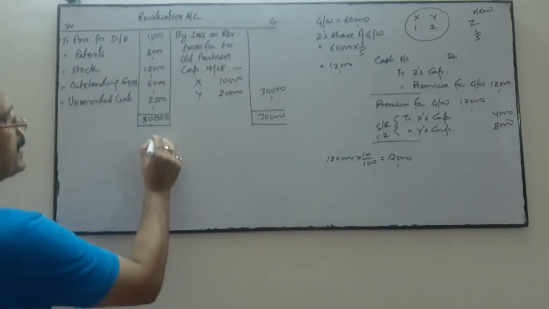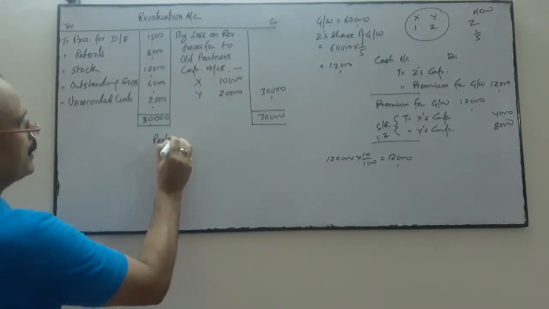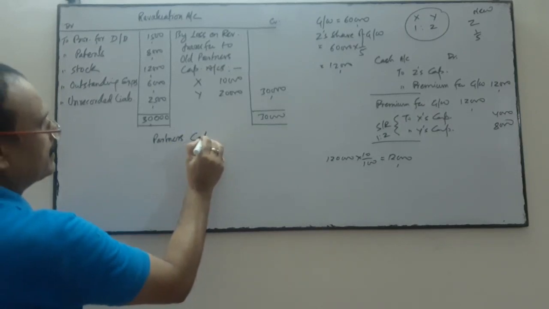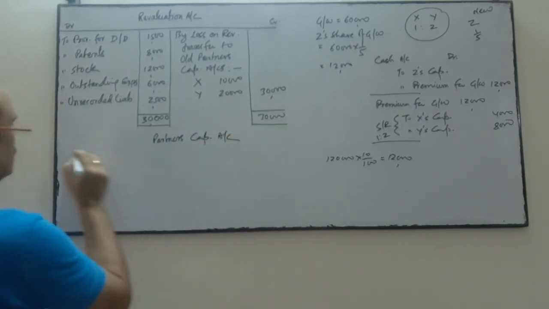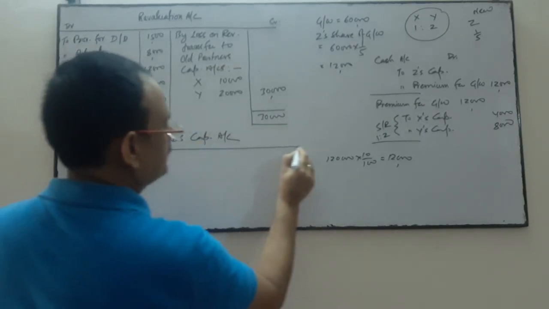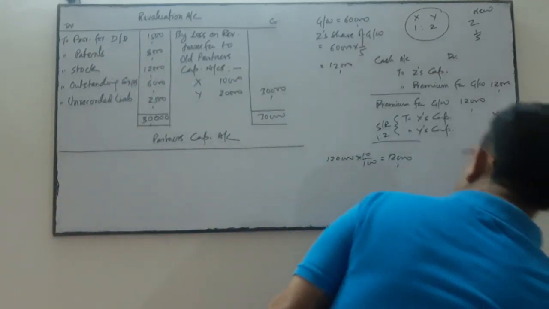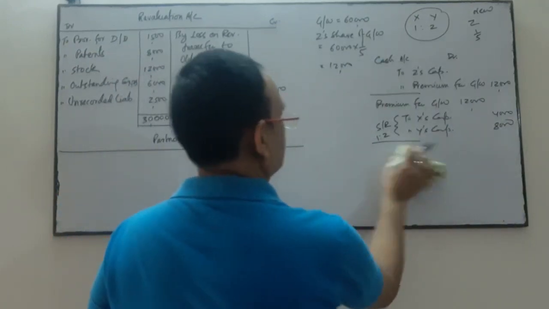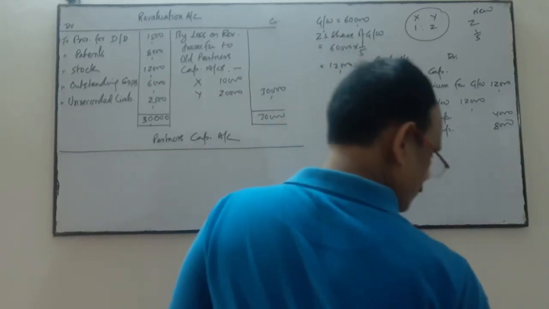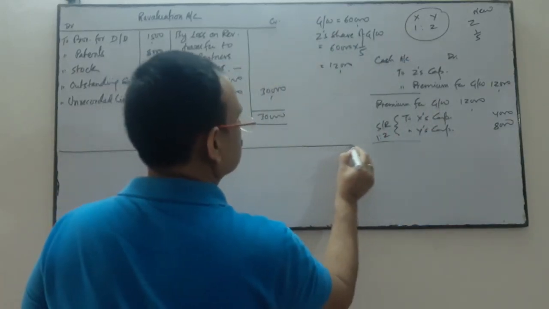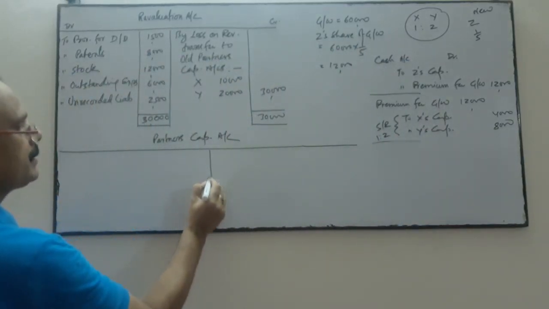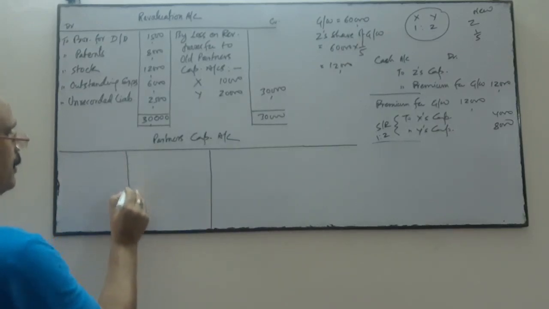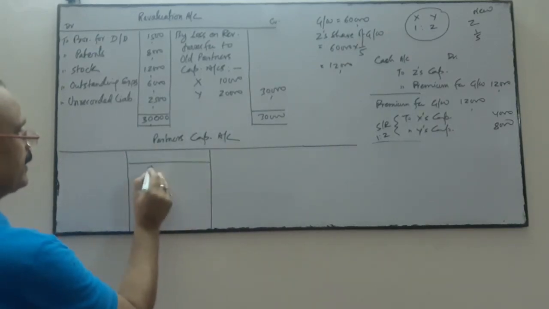Now come to the partners' capital account. Here are the three partners, so three columns will be drawn on both the debit and credit side.